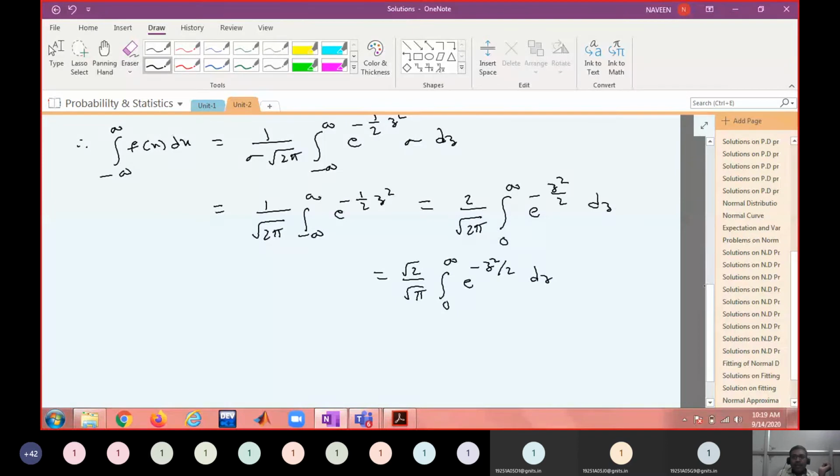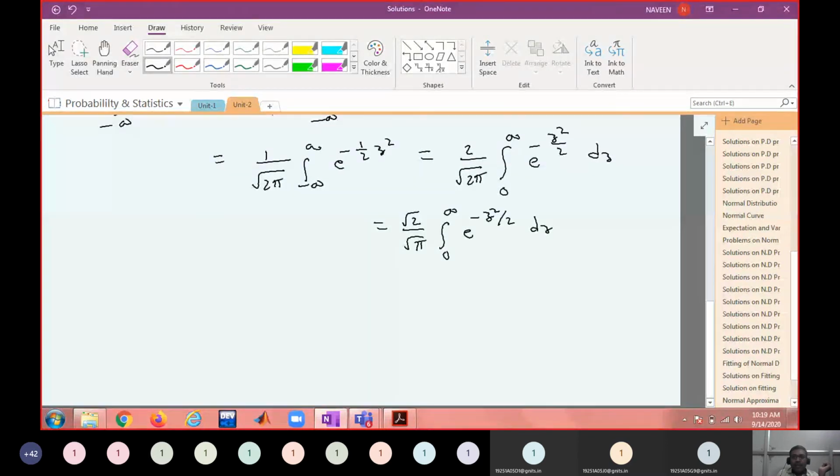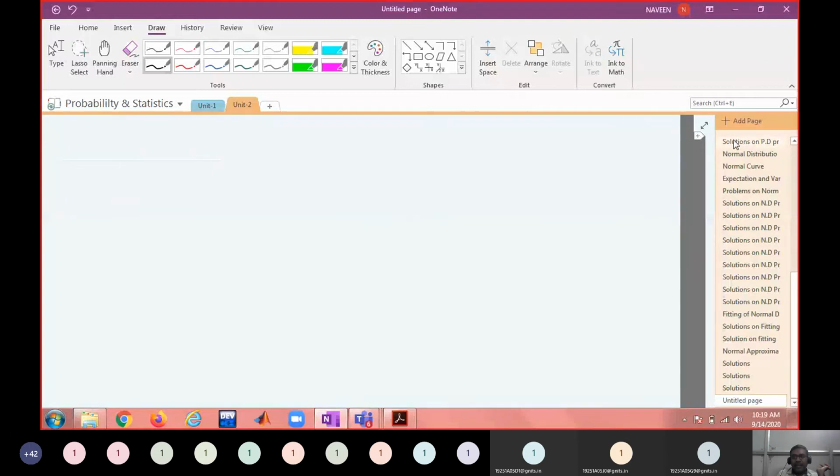Now do you remember any derivation for the integral from 0 to infinity of e power minus z square by 2 dz? How do we do this? I will show that here in a rough work. Later you will see. Now what I want is the integral from 0 to infinity of e power minus z square by 2 dz.